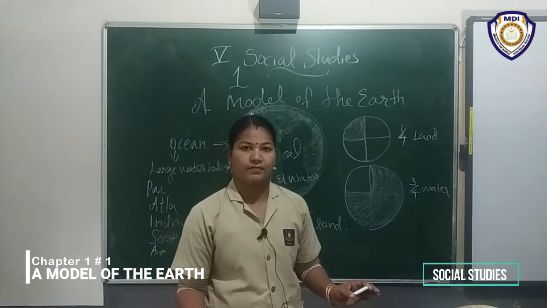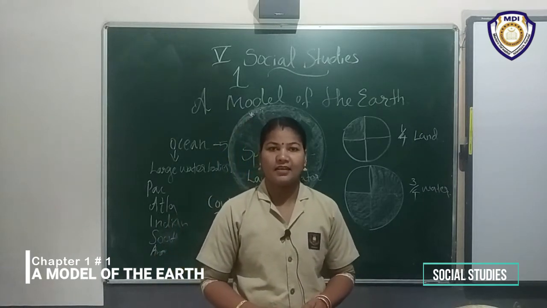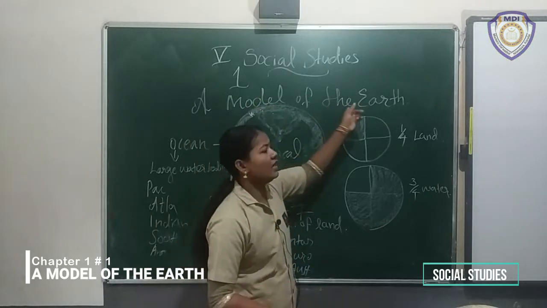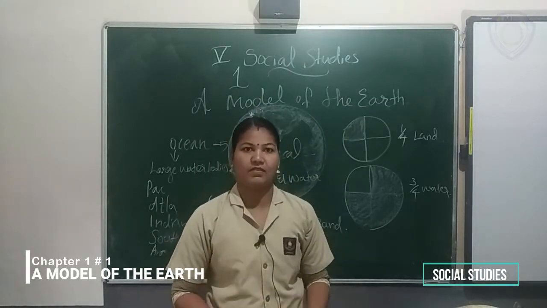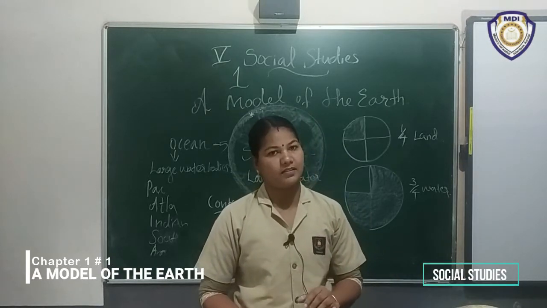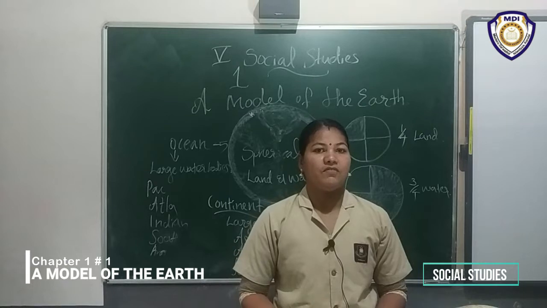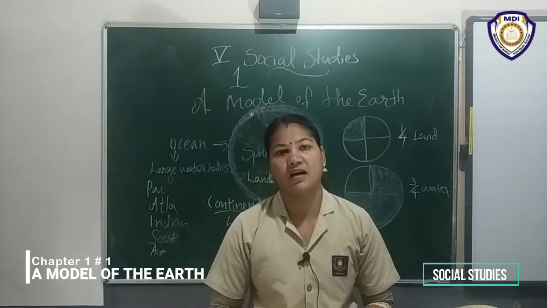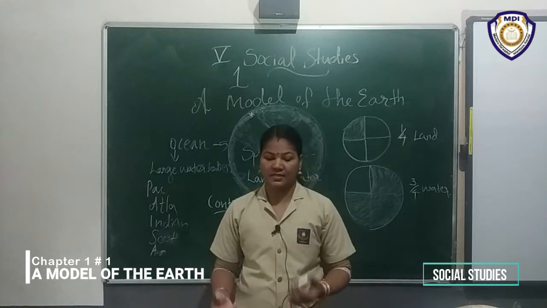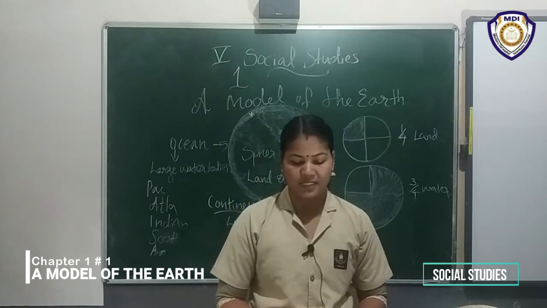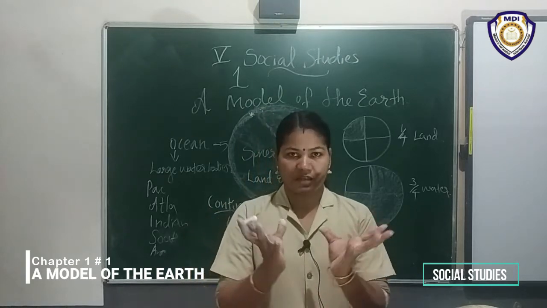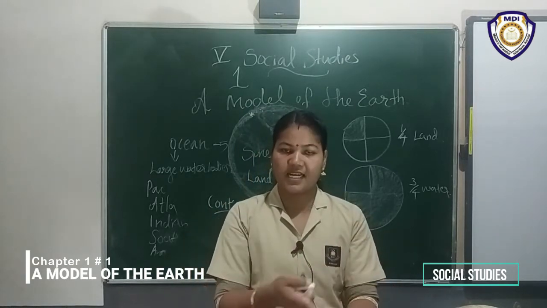Is it clear? The first portion is clear. I repeat. Now we discussed a model of the earth. What is the model of the earth? Globe is the model of the earth. Then we discussed the shape of the earth: round or spherical shape.